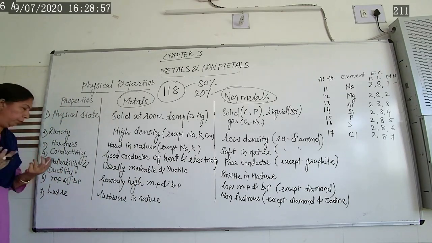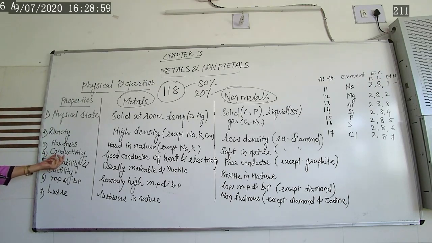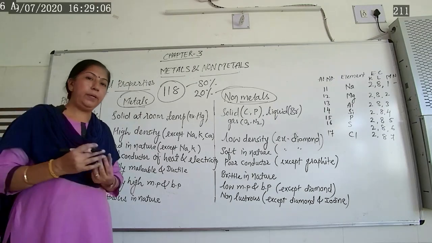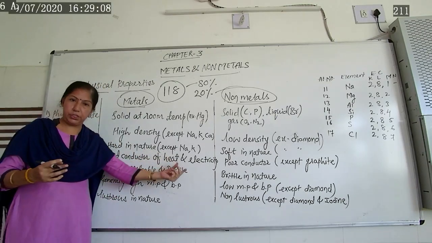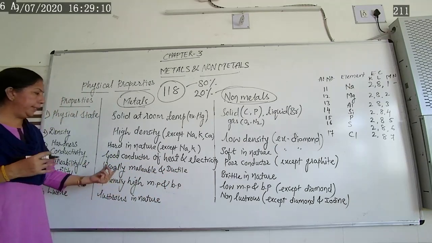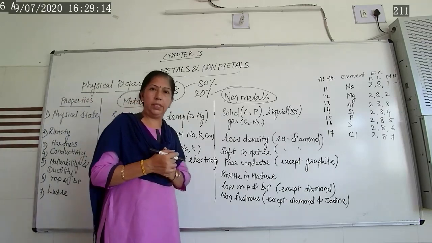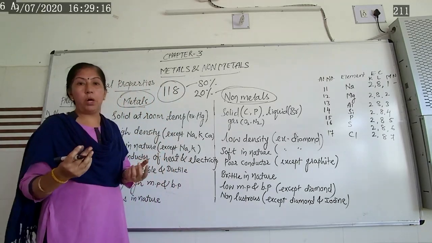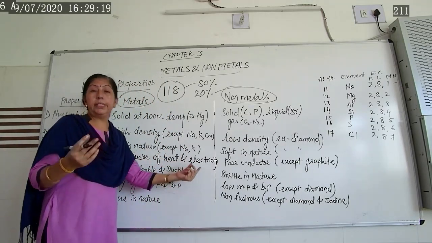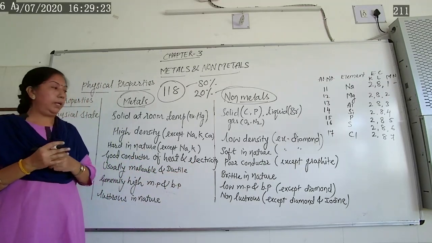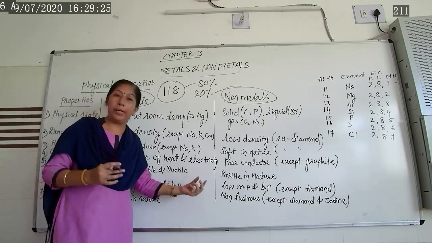Now the fourth one, conductivity. Let us see about the conductivity of metals. Metals are what? Good conductors of heat as well as electricity. Generally, all the metals are good conductors of heat and electricity. We say silver is what? A very good conductor of electricity. But we are not using it for electrical purposes because it's quite costly.